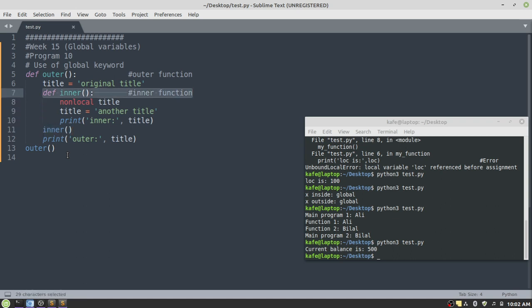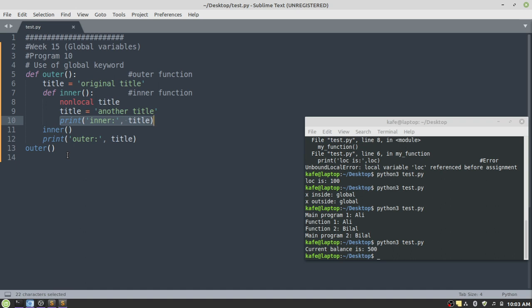So here we have a call for the inner function. So the control will transfer to here, nonlocal title, refer to this variable, then change the title. The new value of the title is another title. So this original title will be replaced by another title. And then we are going to print the title. So the current title after modification is another title. So it will display another title on the screen.